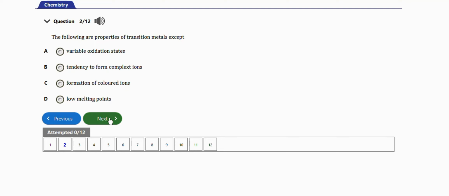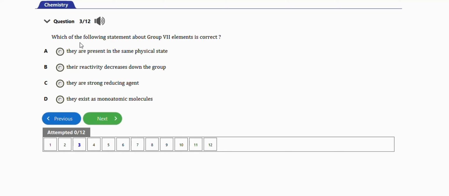The next question is this one. It says, which of the following statements about group 7 elements is correct? They are present in the same physical state. Their reactivity decreases down the group. Yes, this is the right answer. So this option is correct. They are strong reducing agents. No. They exist as monatomic molecules. No. So the right option is option B.